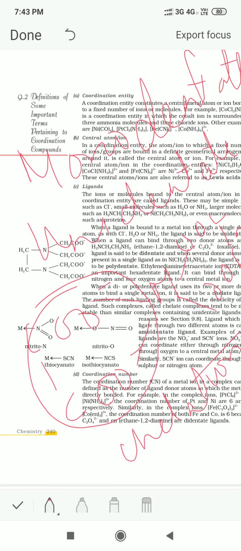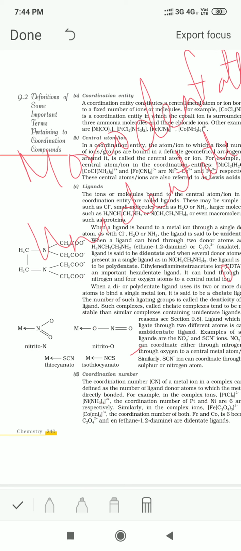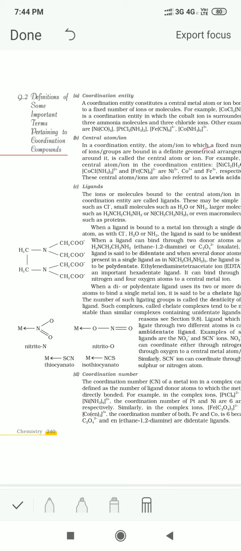Now, when there are two or more atoms from the ligand which can be coordinated to the central metal ion, then only ring formation is possible. There may be ligands which have more than two coordinating sites. Such ligands are known as polydentate ligands. Now, there is a very good example of a polydentate ligand.